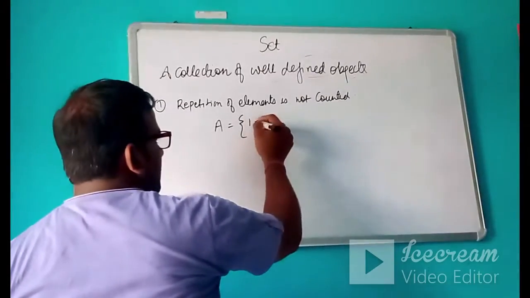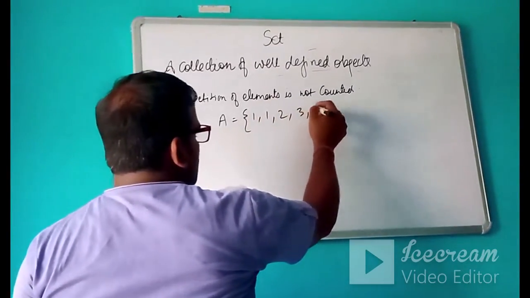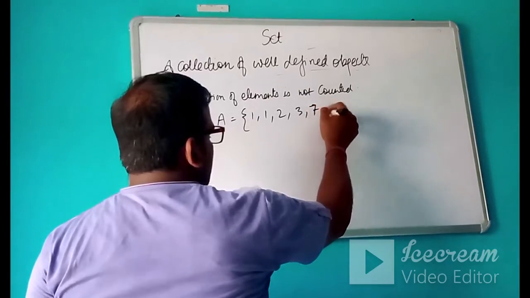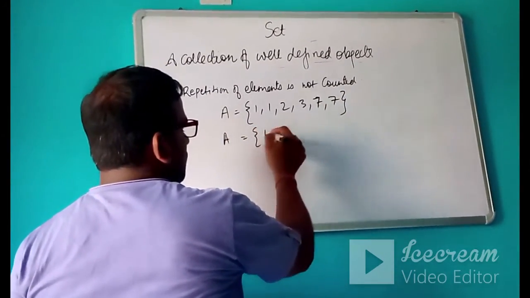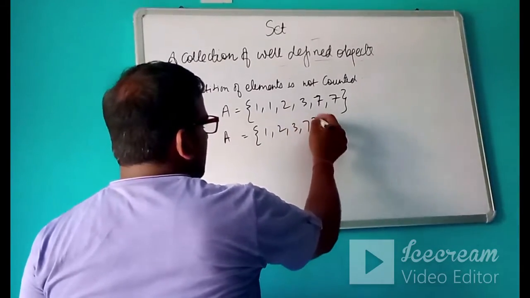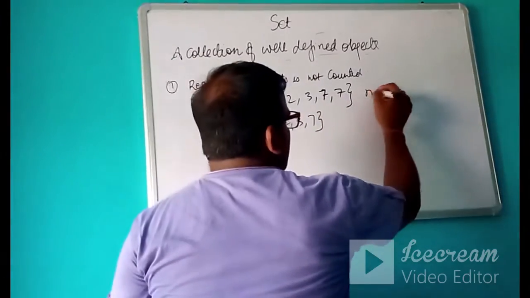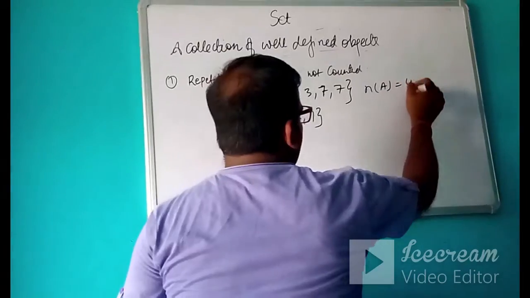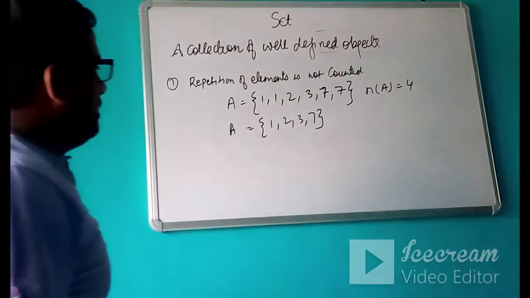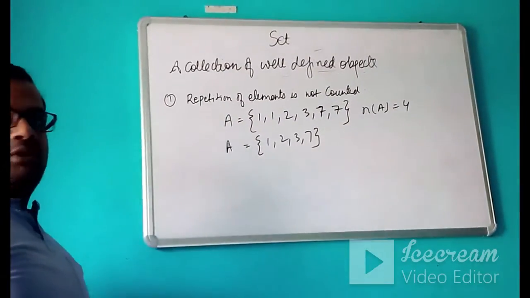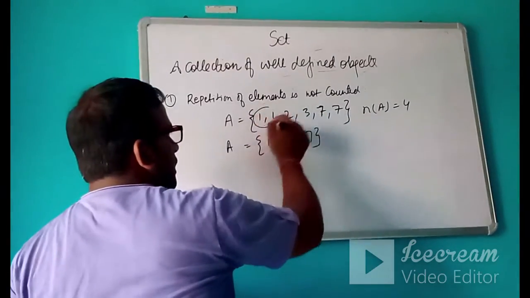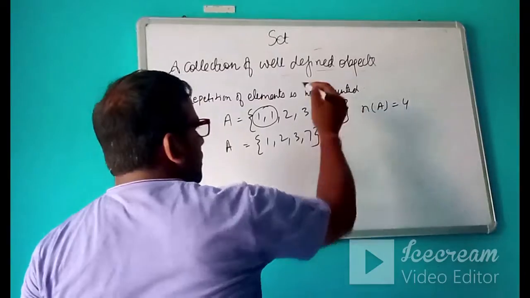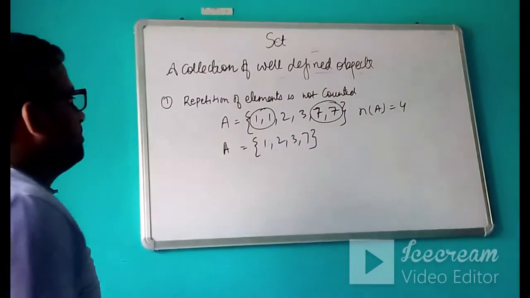For example, if I write 1, 1, 2, 3, or suppose I write 7, 7, this set I can also write as 1, 2, 3, 7. So cardinal number will remain 4. Whenever we are looking through the set, we always see the distinct elements. So in this, 1 and 1 will be counted as 1, and 7 and 7 will always be counted as 1.